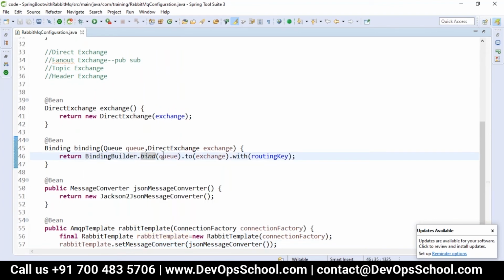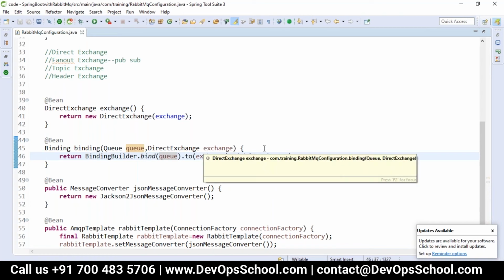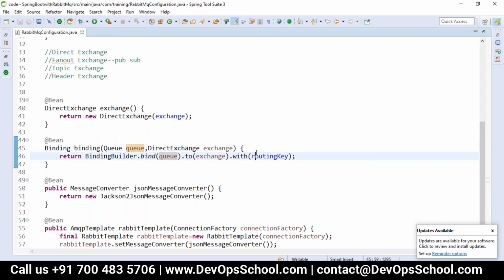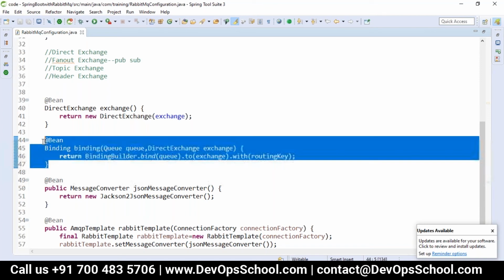We are binding the queue to the exchange with the routing key, and that is the binding we are configuring here. So this binding happens with respect to the queue name, the exchange, and the routing key.